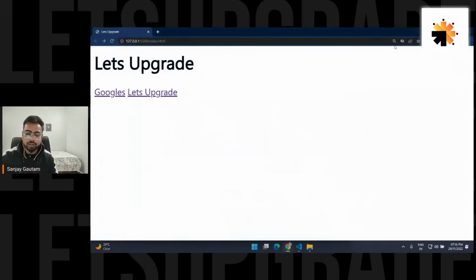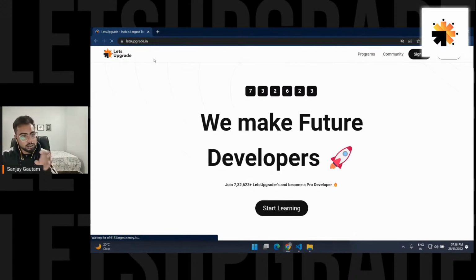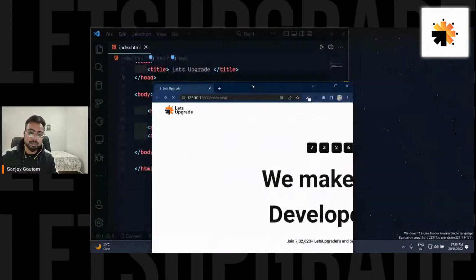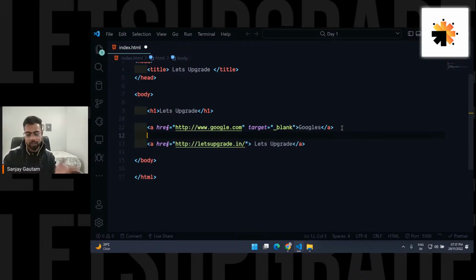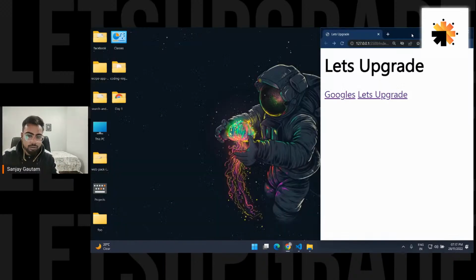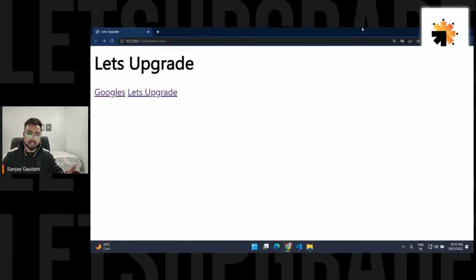By default, it is going to open in the same page. See, it's opening Let's Upgrade in the exact same tab, but you can modify this behavior just by using this attribute called target. Okay, that's great. Now let me show you a place where you can know more about these tags and all their attributes, because we are going to have so many of them.